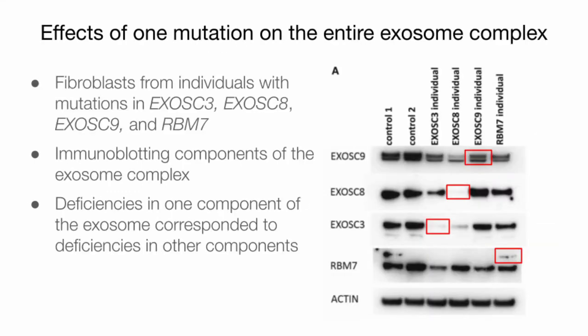Fibroblasts from individuals with a mutation in either RBM7 or EXOSC3, 8, or 9 were then immunoblotted for all 4 of those proteins. This had the more predictable result of showing that the mutations corresponded to decreased expression of the affected genes. However, researchers also found that they corresponded to decreased expression of other exosome components. They noted that these effects were particularly significant for EXOSC9 expression in all variants, EXOSC8 expression in the EXOSC3 variant, and EXOSC3 expression in the EXOSC8 variant.